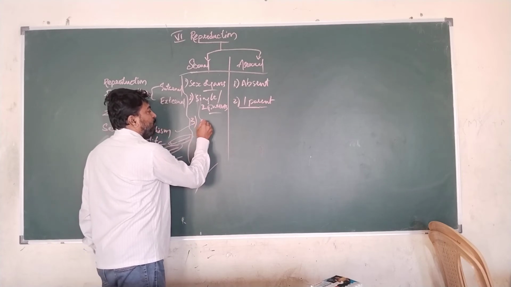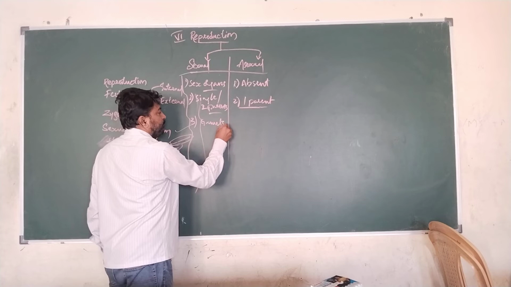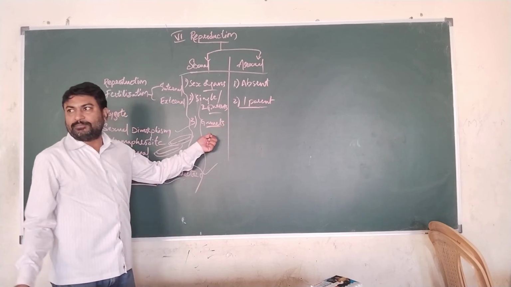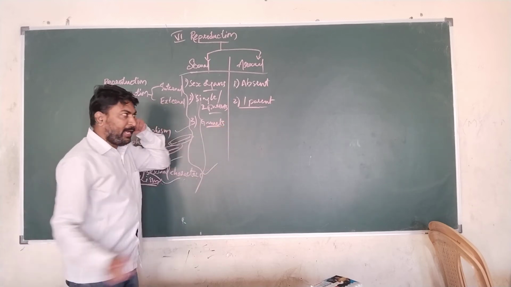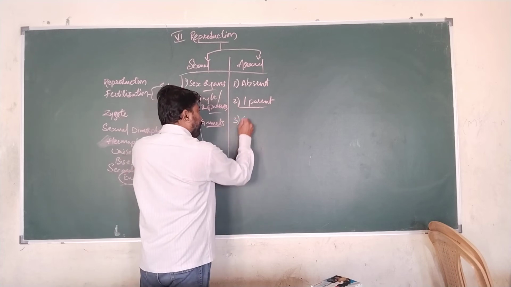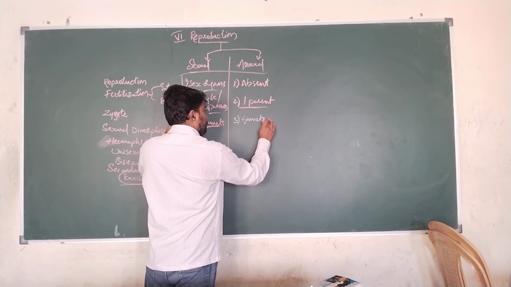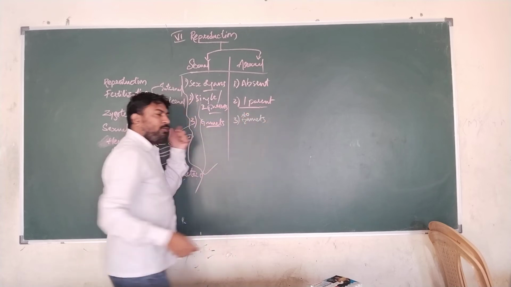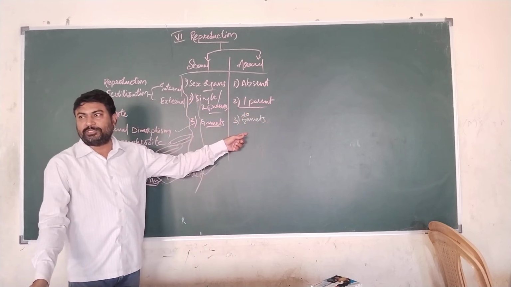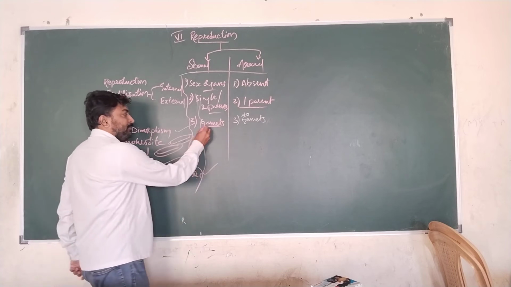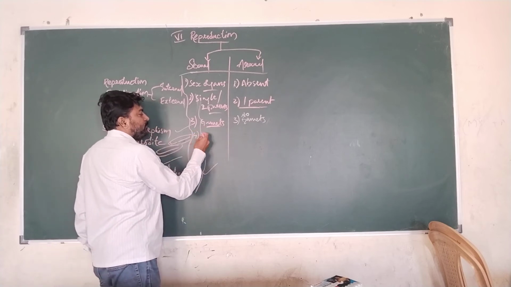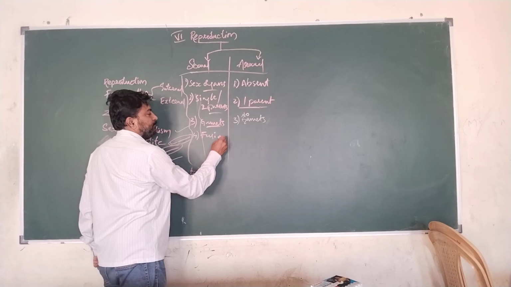Gametes will be formed here, male gametes and female gametes. Gametes will be formed here, and here gametes will not be formed. No gametes are seen in asexual reproduction. If gametes are present, then fusion of gametes will take place.